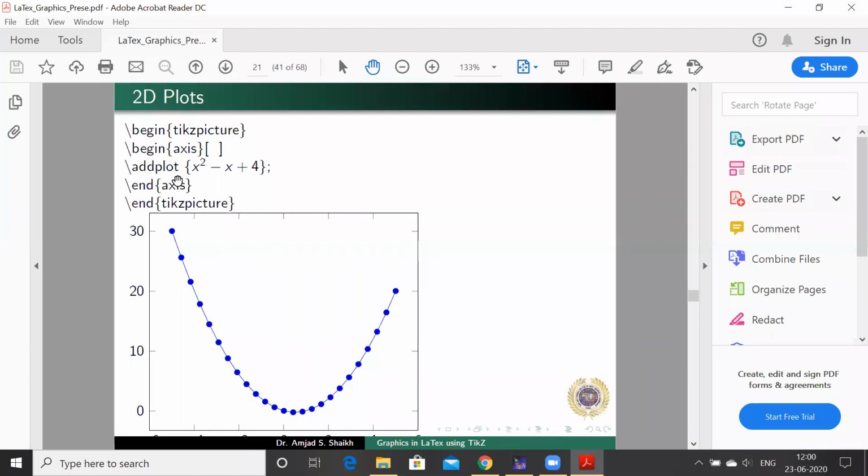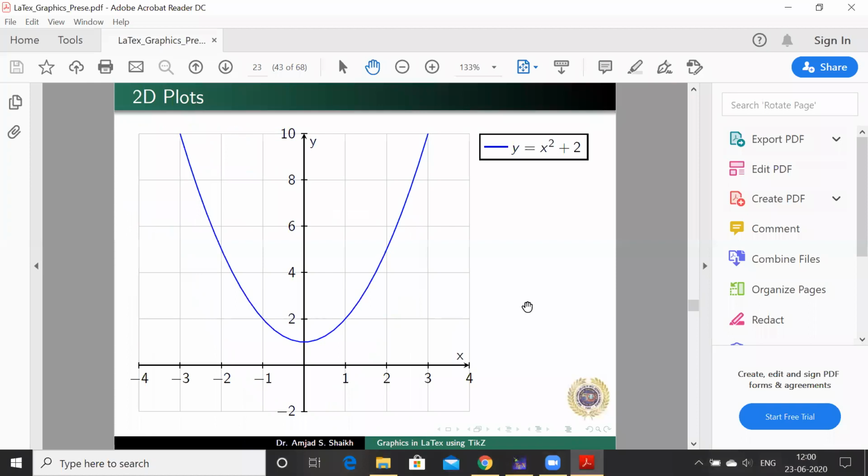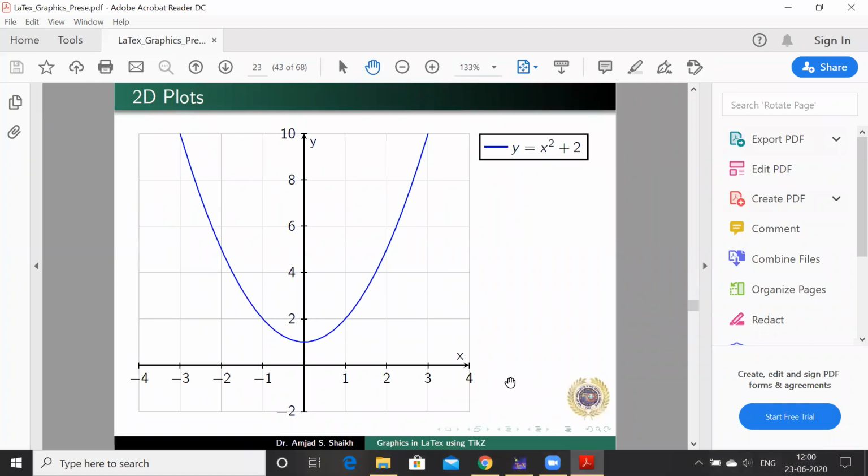But this command \addplot, and what is the function we want to plot? So I have taken here x squared minus x plus 4. This function can be plotted in LaTeX. It computes the function and gives us a very nice plot. And these are some of the nodes which it has used. We can customize these nodes also, and it will give you a smooth shape of graph also. So see here, look at this. This we can also use here. Then we can get this type of plots. How we'll get this, we'll see.